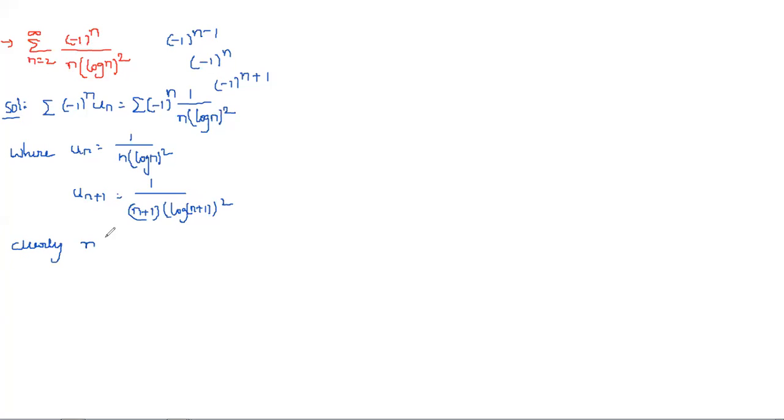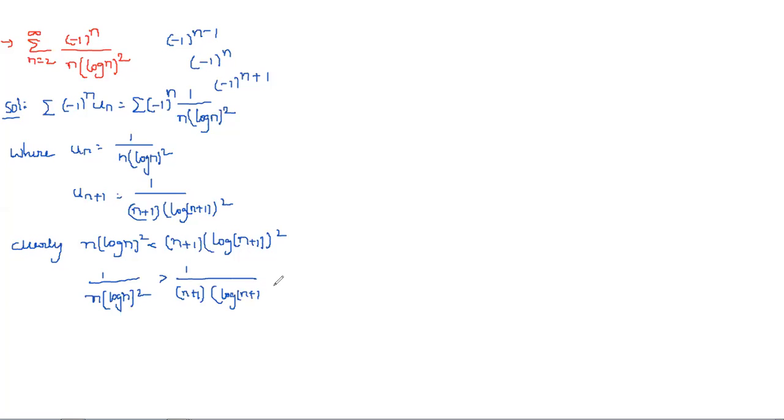n(log n)^2 is less than (n+1)(log(n+1))^2. If you want, you can take any value from 2 onwards and substitute in place of n. Then take the reciprocal: 1/(n(log n)^2) is greater than 1/((n+1)(log(n+1))^2). This is nothing but u_n greater than u_(n+1) for n greater than or equal to 2.